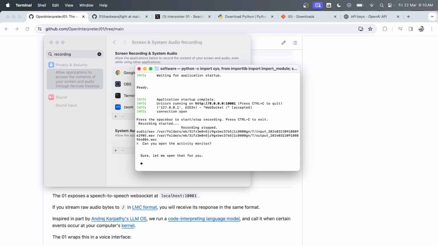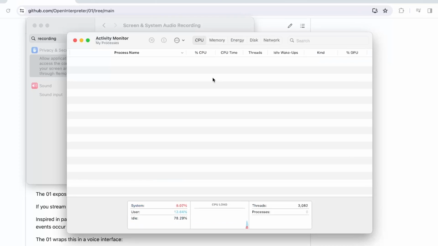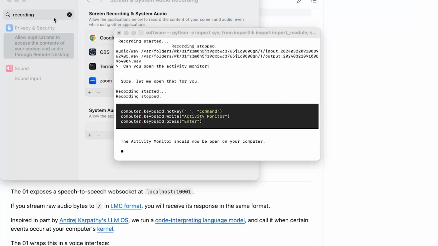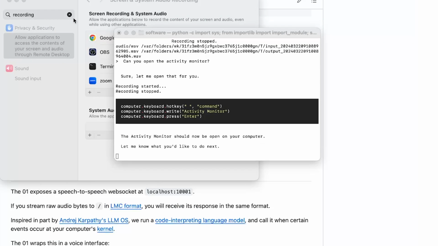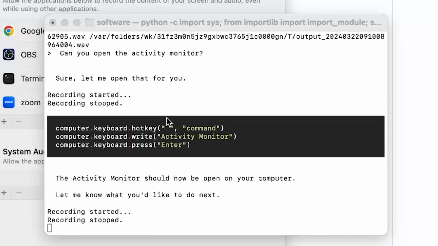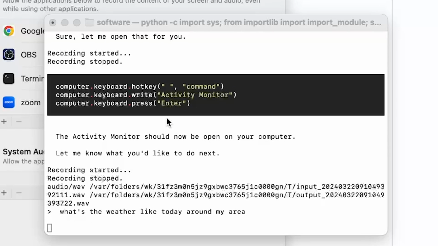Sure, let me open that for you. Yeah, there you go. So it's able to access and open the activity monitor automatically, right? The activity monitor should now be open on your computer. Fantastic. I mean, that's the first thing that worked really well. What's the weather like today around my area? So it should also ask for, I think, location access. And let's see if that's the case.